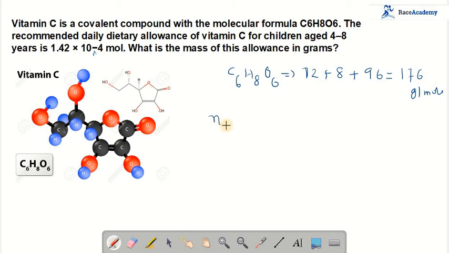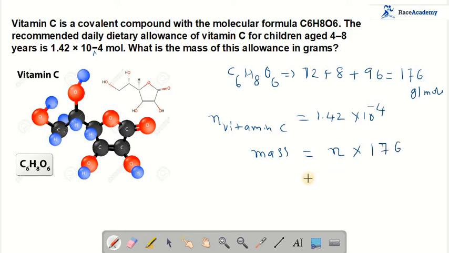And the number of moles of vitamin C they have given is 1.42 into 10 to the power of minus 4, asking us to find the mass of the substance. Mass of the substance is number of moles into molar mass. Molar mass is 176, number of moles is 1.42 into 10 to the power of minus 4, so 1.42 into 176.